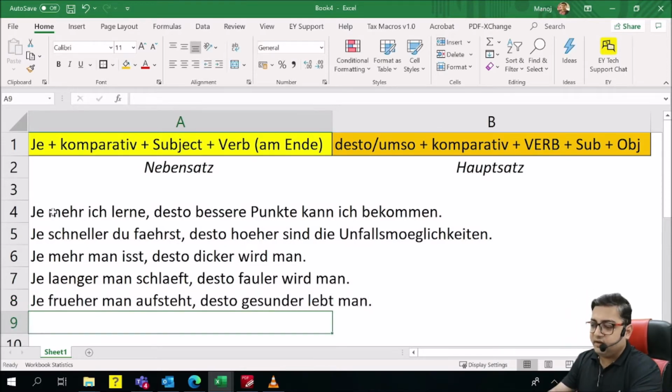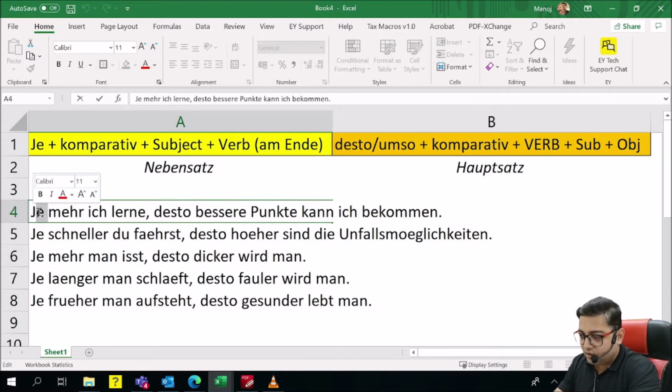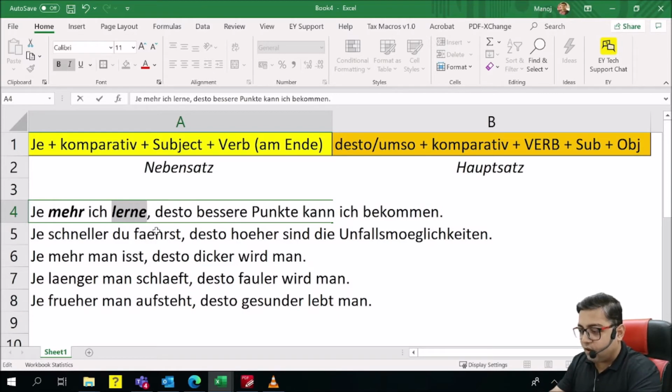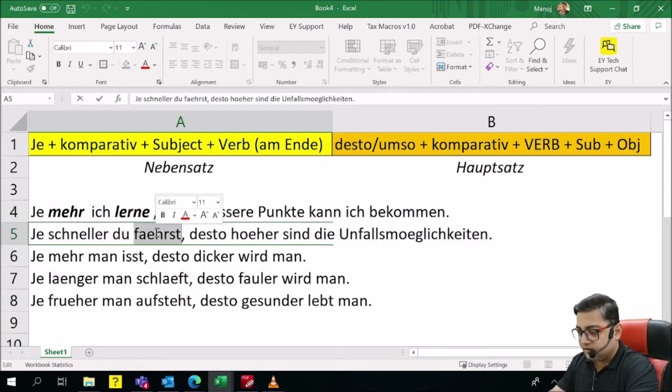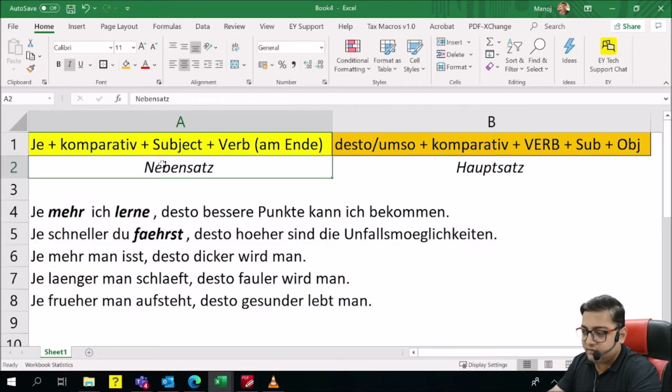So what is our observation? In the first place, we always have je, then we have the comparative form of an adjective, then the subject, and then the verb. Please make sure that the verb always occurs in the end. That's why we call it Nebensatz. In Nebensatz, generally the verb is always in the end. Je mehr man isst, je länger man schläft, je früher man aufsteht.